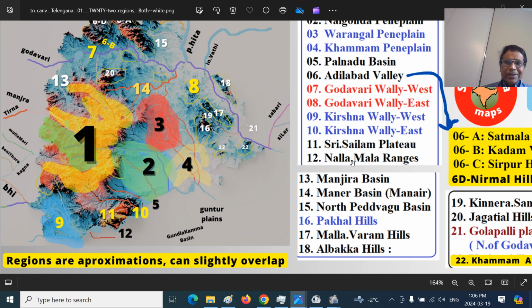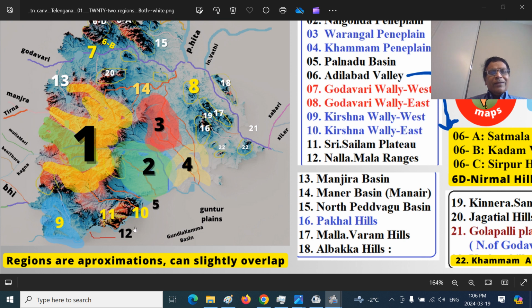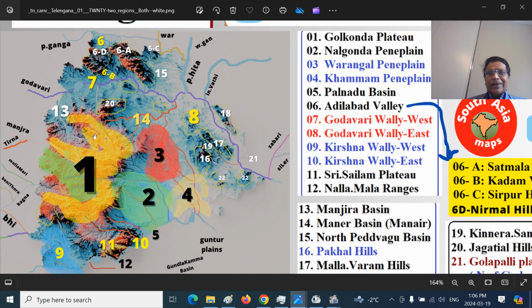These are the parts of Turpu Kanamalu or Eastern Ghats of Bharat. So I have put them as 11 and 12, and that is Srisailam Plateau and Nalamala ranges. And cutting through the Golconda Plateau, sometimes referred to as a broader Telangana Plateau, there is a gash or a gorge or an opening region, that is the Manjira River, or sometimes called Manjira River Basin.